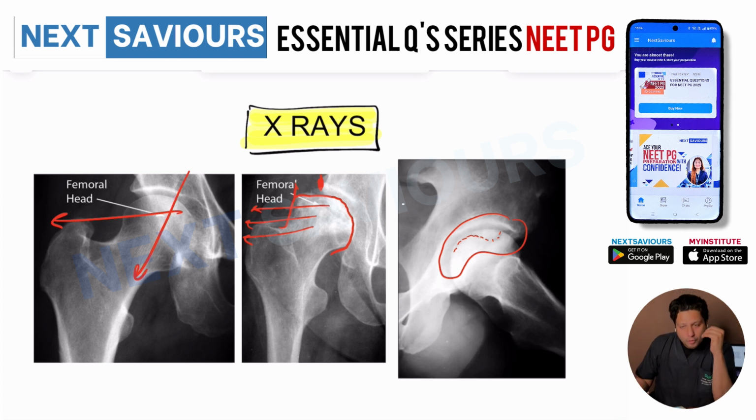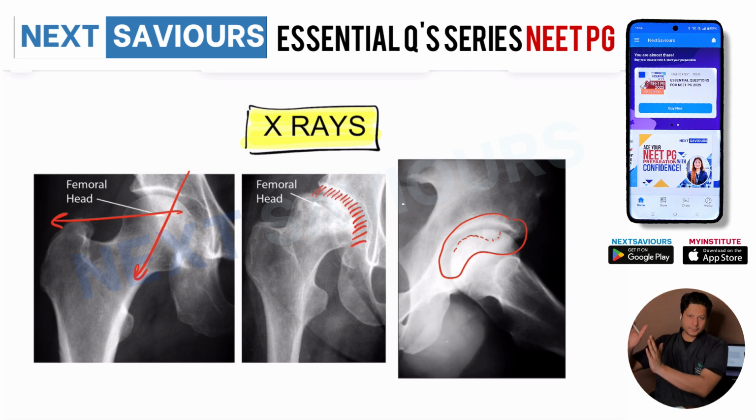But the most important things on the basis of which you will identify this X-ray when it is presented to you in the examination are, first, that the head of the femur is flattened, which is very easily identifiable, and second, that there is no reduction in the joint space till the last stages. Until the stage of secondary osteoarthritis comes in, there will be no reduction in the joint space.